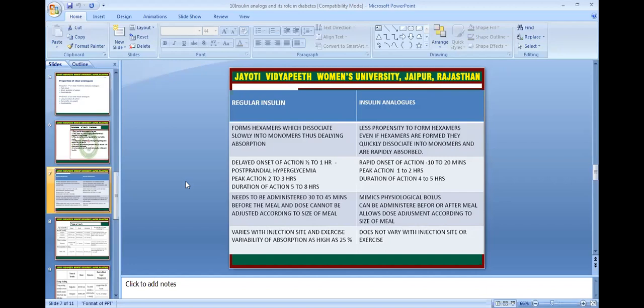Insulin analogs have less propensity to form hexamers. Even if hexamers are formed, they quickly dissociate into monomers and are rapidly absorbed. Rapid onset of action is 10 to 20 minutes, and peak action is 1 to 2 hours. Duration of action is 4 to 5 hours, and it mimics physiology. It can be administered before or after a meal, allows dose adjustment according to the size of the meal, and does not vary with the injection site or exercise.